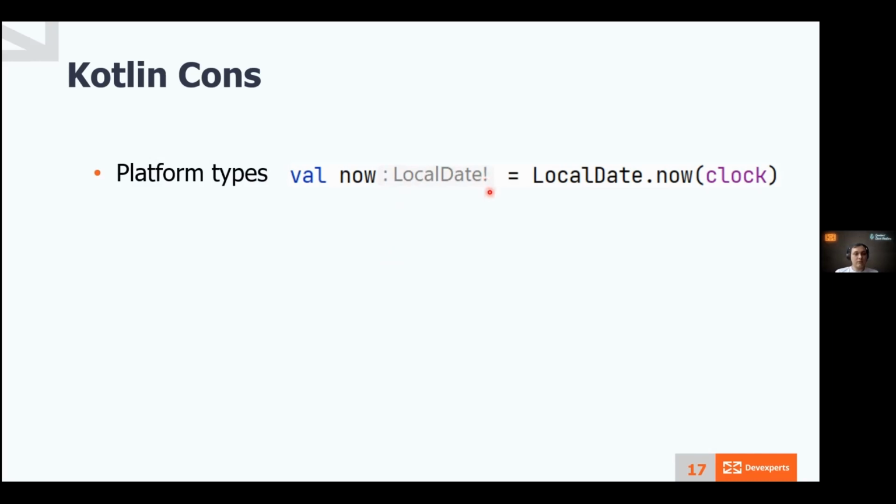So if you put colon LocalDate question mark, in this case, you'll definitely be protected. But if you are sure, you can put LocalDate without question mark, so it stands for a non-nullable type. And if in some case the Java function returns null, you will get an error here.